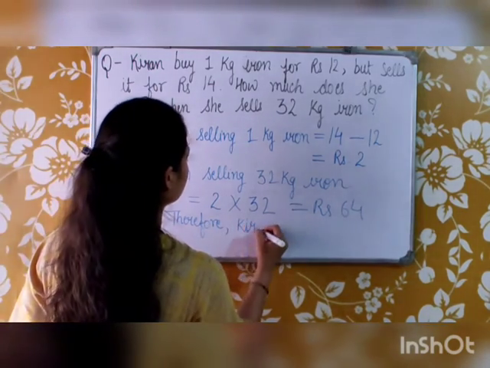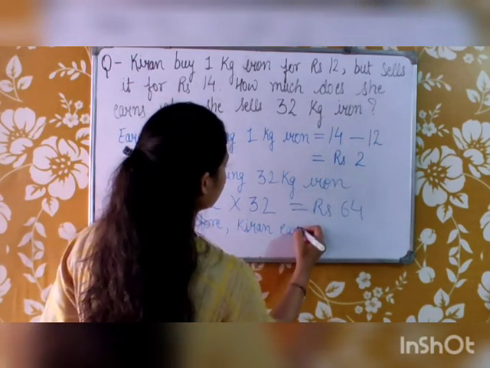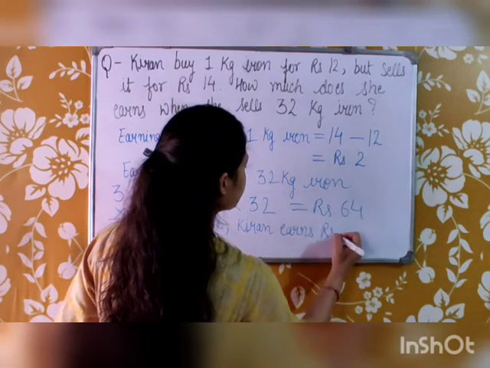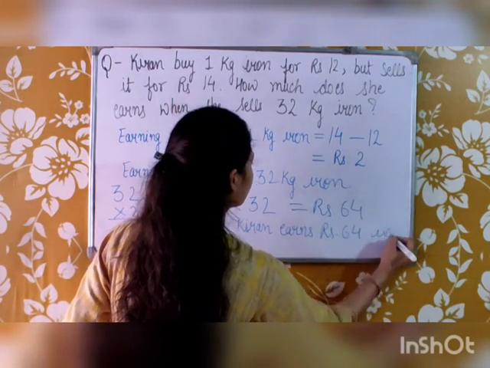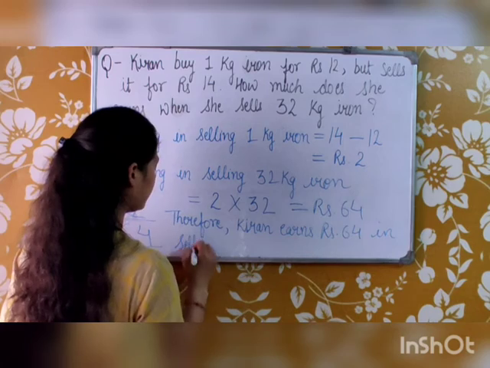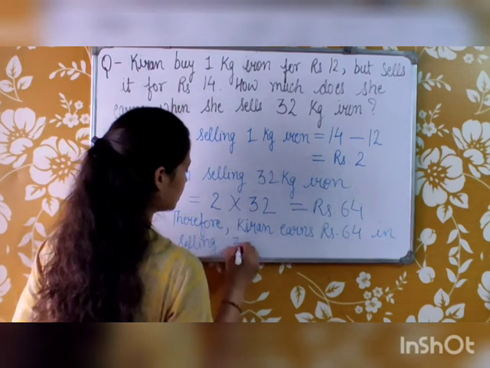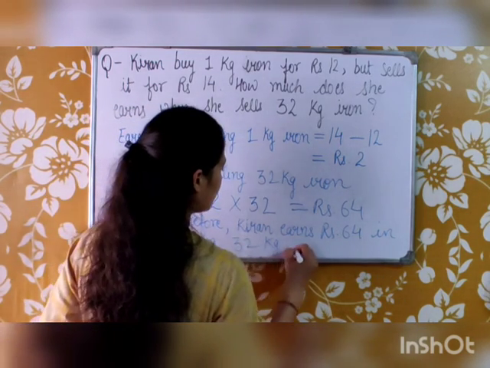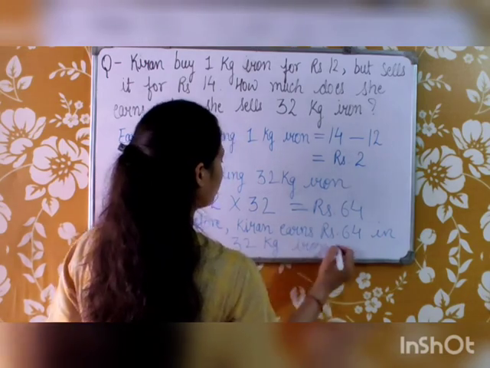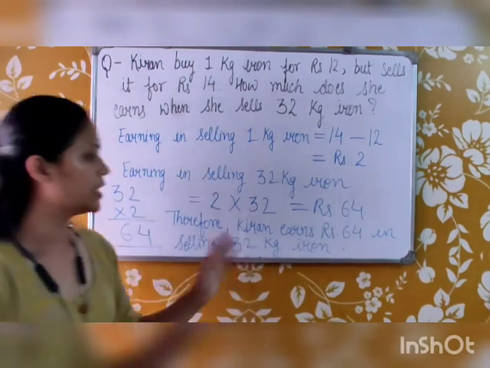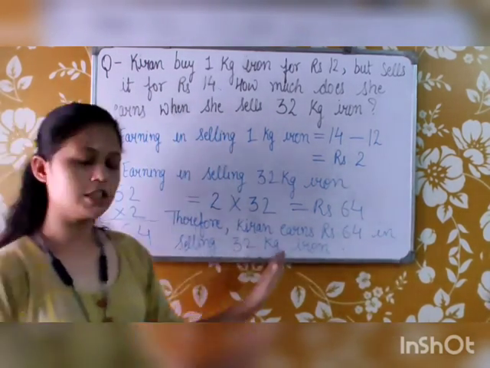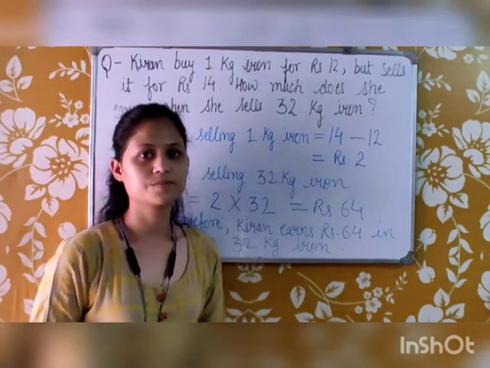Therefore, Kiran earns rupees 64 in selling 32 kg iron.